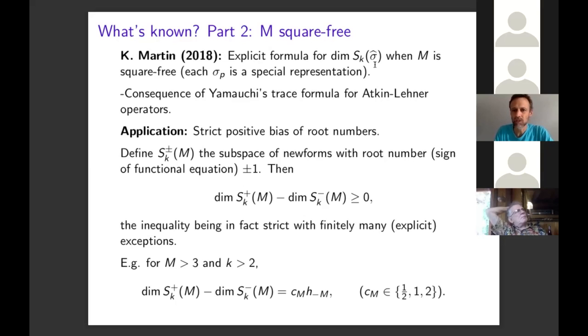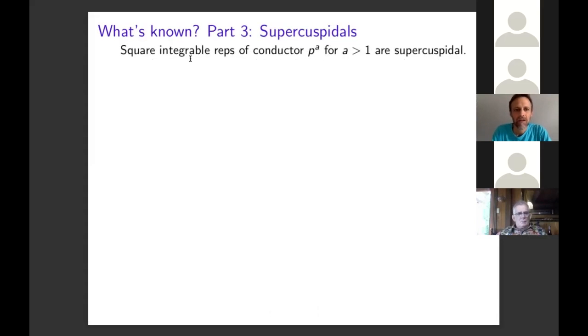Although I'm not sure, actually, I don't think we have traces of Hecke operators, but that's probably also doable from Yamauchi's trace formula, but I haven't thought about it. So we're now interested in the case where we're looking at local representations with higher degree ramification than the first power. So square integrable representations of conductor P^A, where A is bigger than 1, are supercuspidal representations.